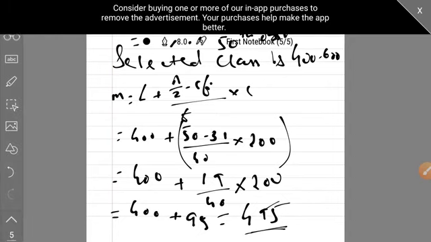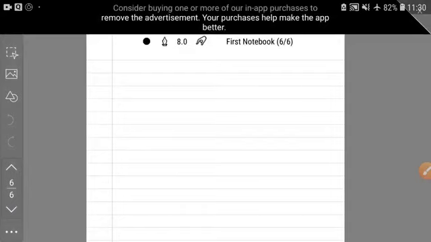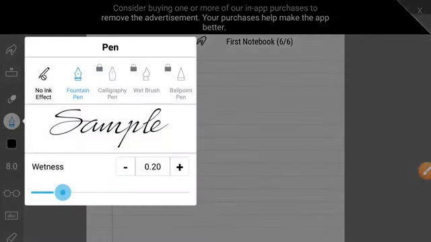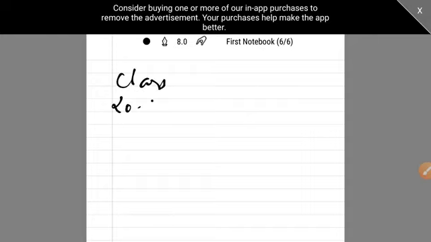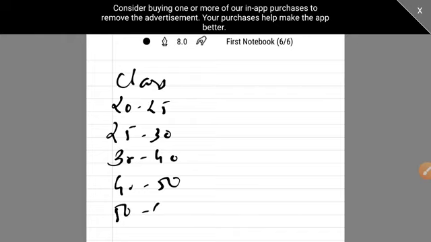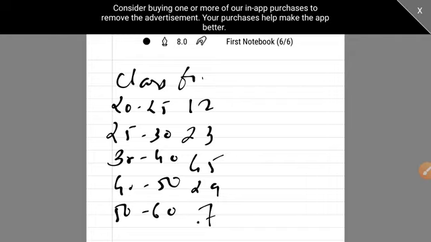Write the classes like this: 20 to 25, 25 to 30, 30 to 40, 40 to 50, 50 to 60, and write the frequency like this: 12, 23, 45, 29 and 7. So this is your question.